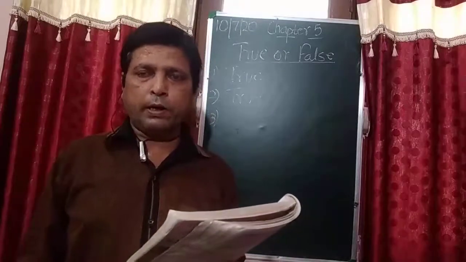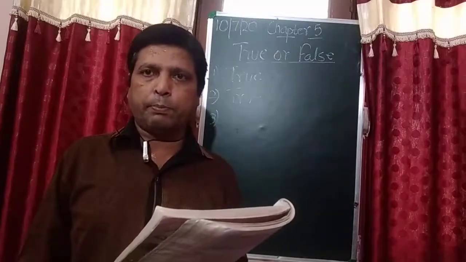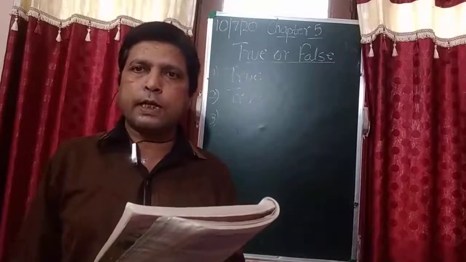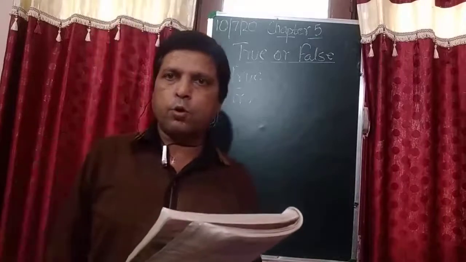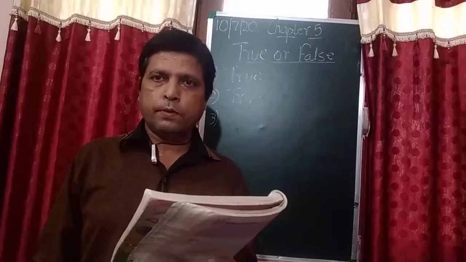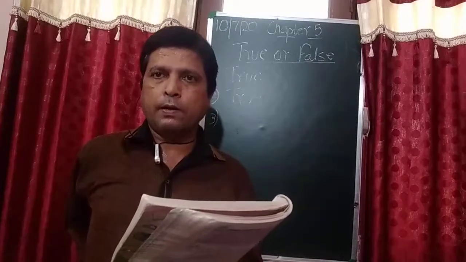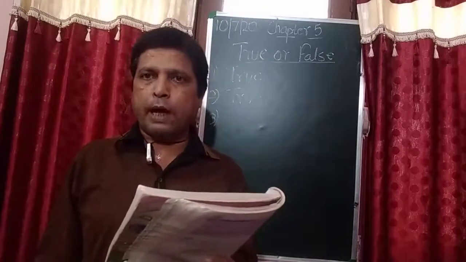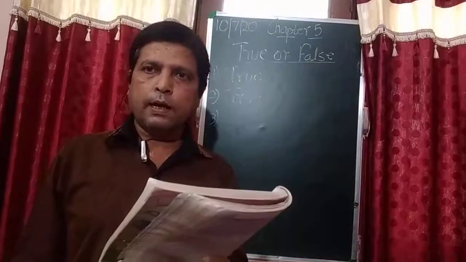I already discussed with you when I was explaining the chapter what the sources of heat energy are. At that time I explained that the sources of heat energy are coal, wood, kerosene oil, even LPG, that is liquefied petroleum gas, and even sunlight.